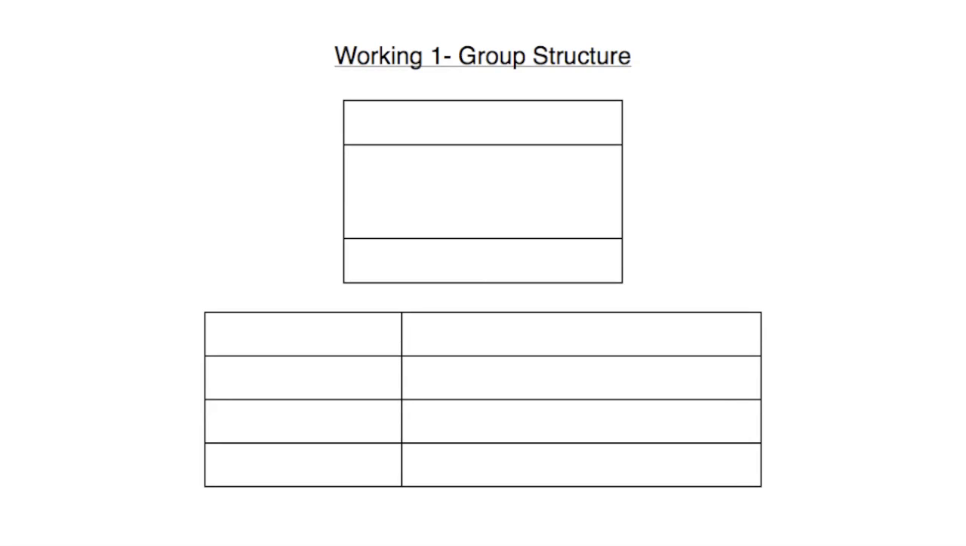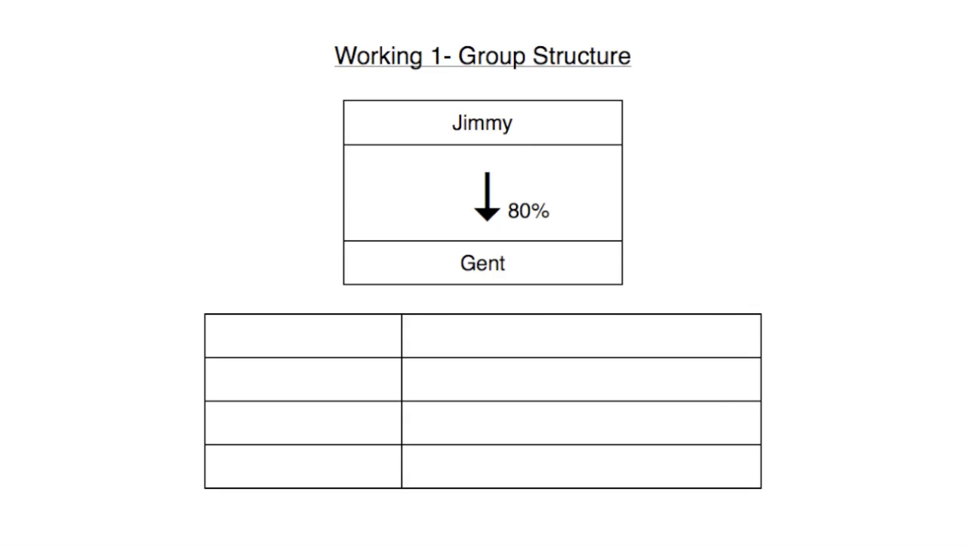Our first working for a group statement of financial position is always the group structure. So in illustration 10, we have Jimmy buying Gent. Jimmy is the parent, buying 80% of Gent. The date that he's acquiring it is 1 year ago. Parent share then is 80%, as we've said. The non-controlling interest will be the rest to make up the 100%, and that's 20. So add that up just to be sure, 100%, so that's our group structure.